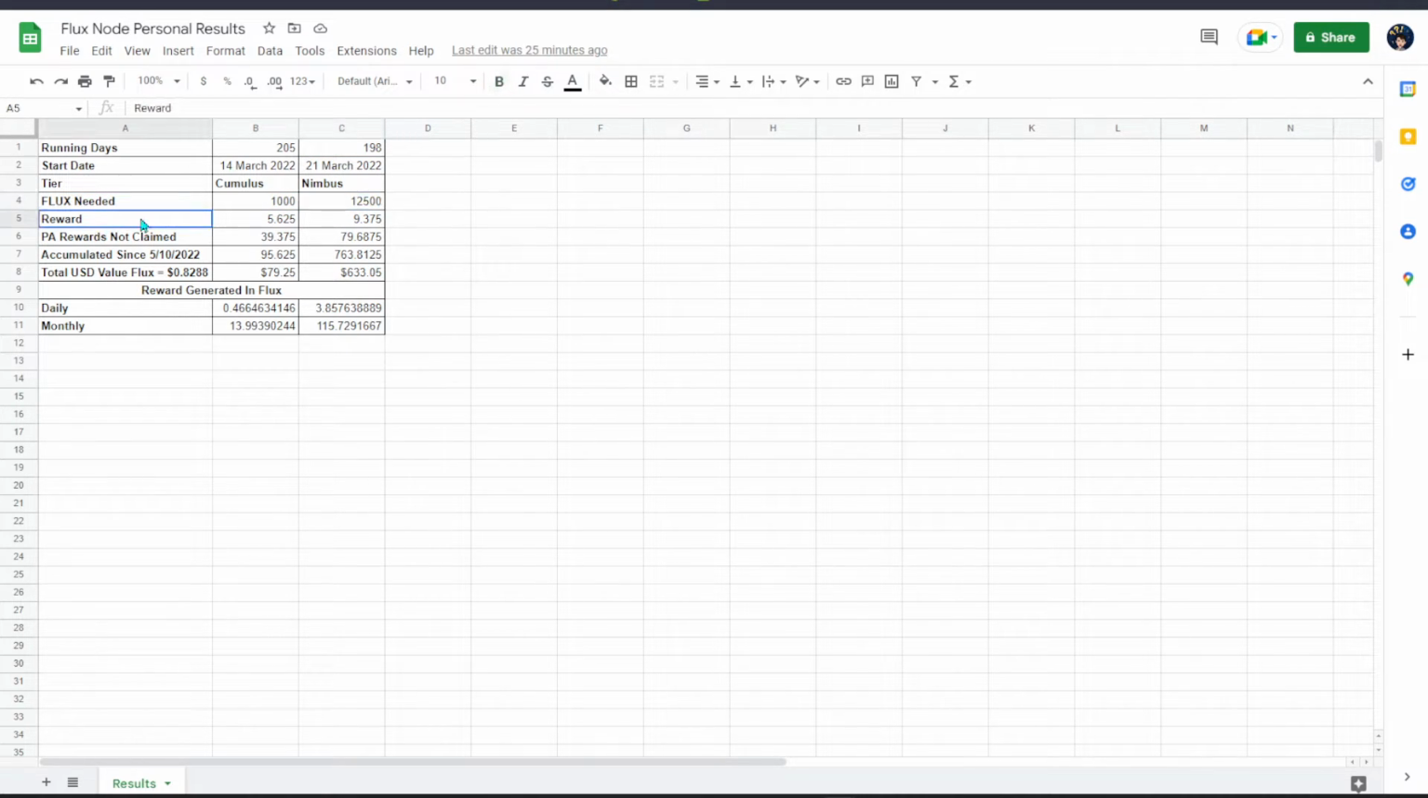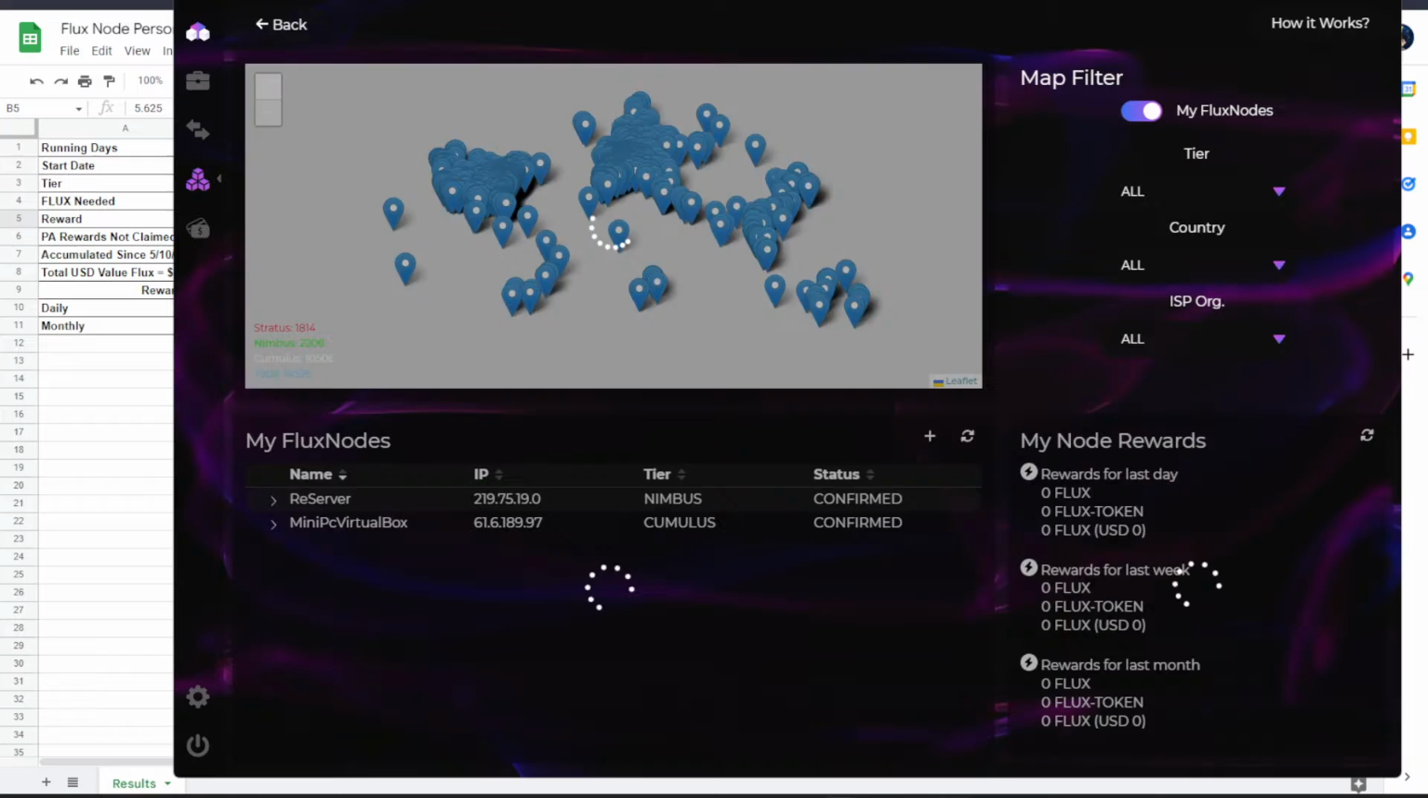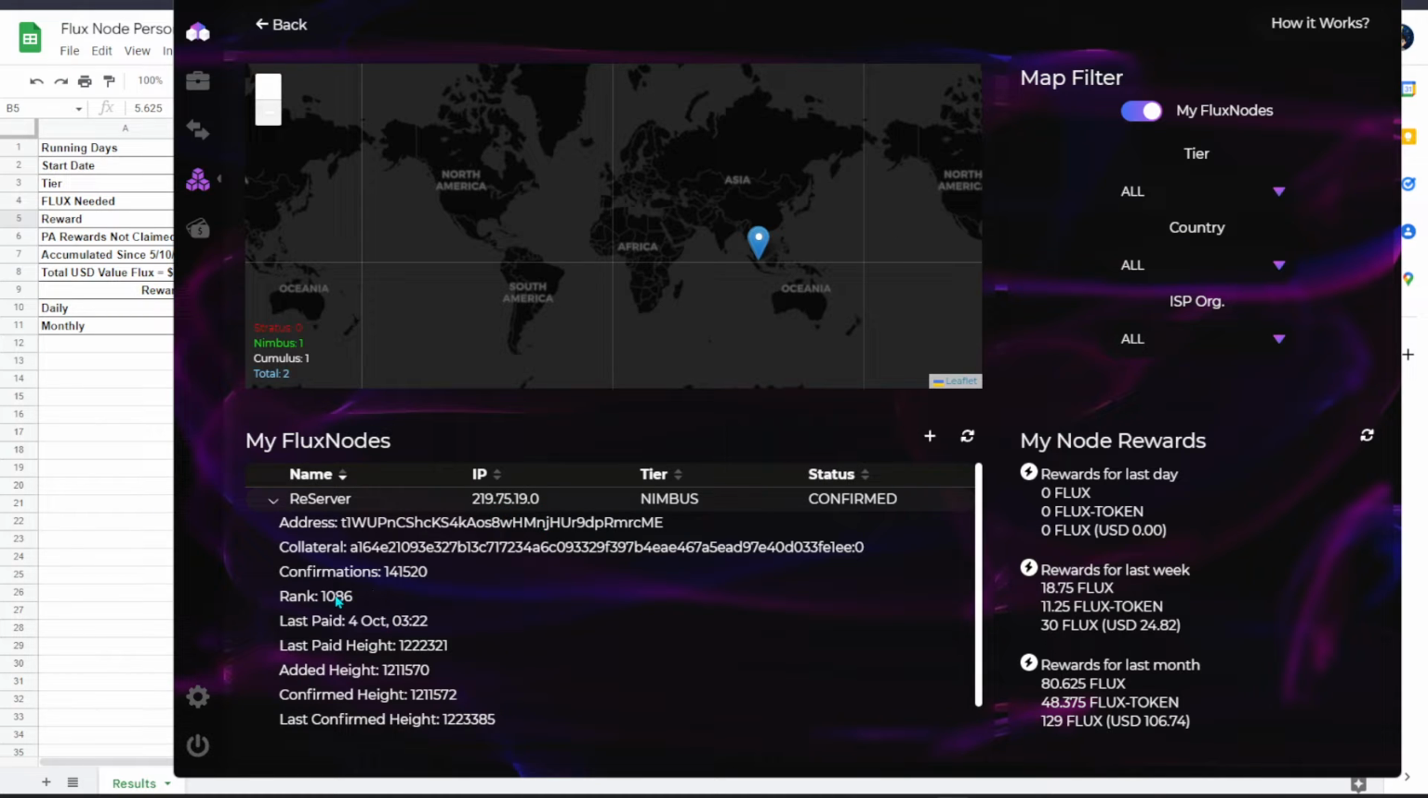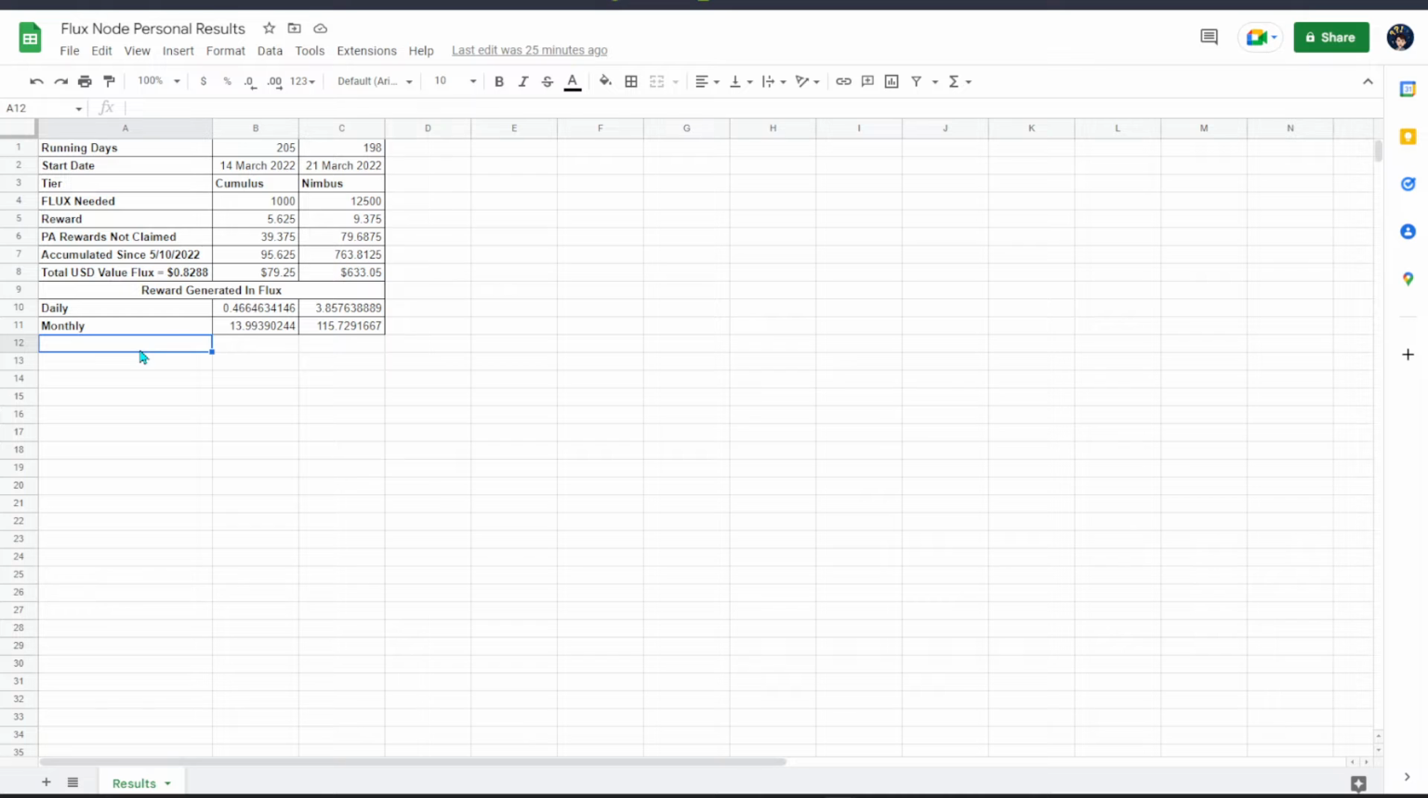The reward that you can receive per block, not including the parallel asset, is around 5.625 every time you hit the number. I'm going to show you the ranking system again: if you reach rank 1 and the next block happens, you'll receive your payout. For Nimbus and Cumulus, the reward is stated over here, 5 and 9 something.